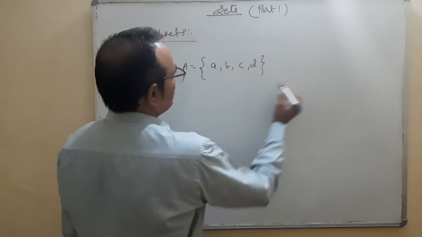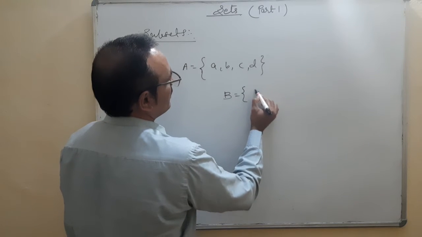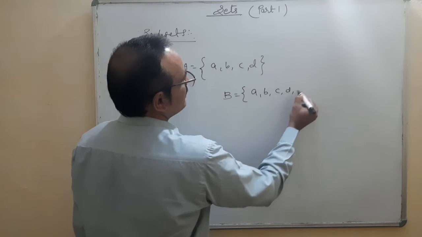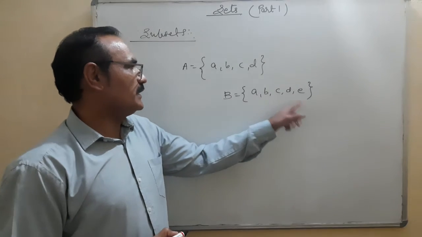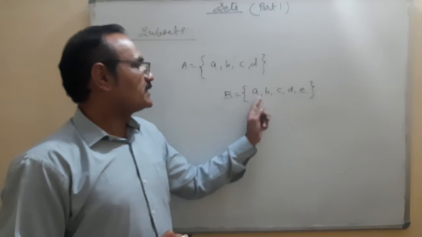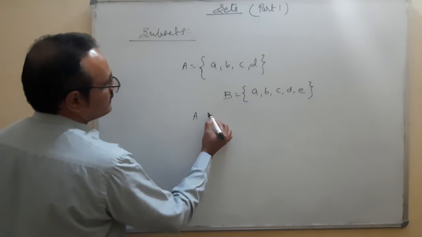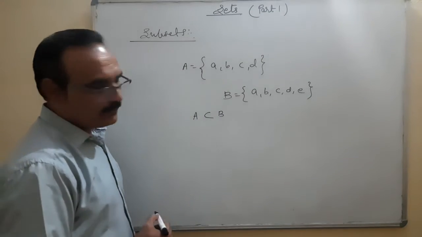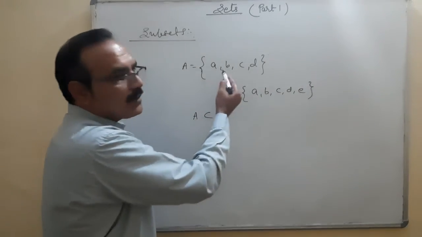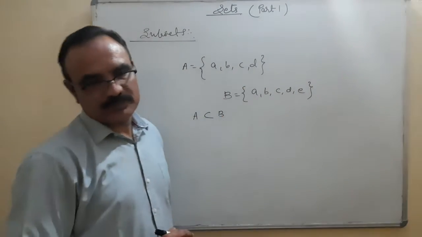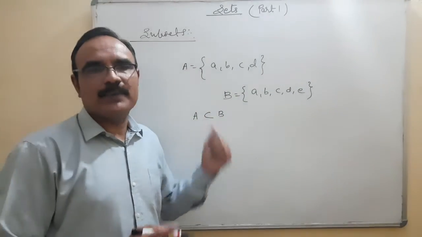B is another set having 5 elements: A, B, C, D, and E. How many elements? 5 elements. Here A, B, C, D, all 4 elements are coming in it. So what we can write here: A is a subset of B. How can we say A is a subset of B? Because all elements of A are the elements of B also. Therefore, A is a subset of B.